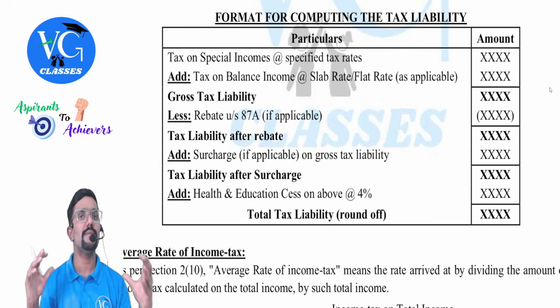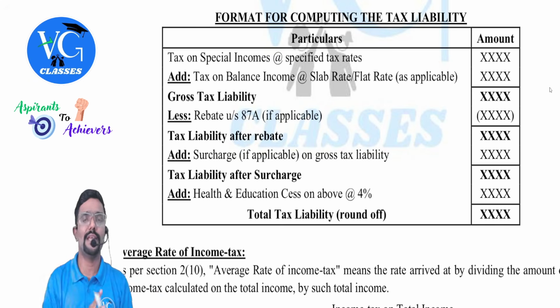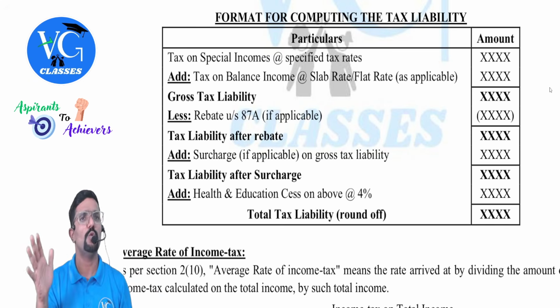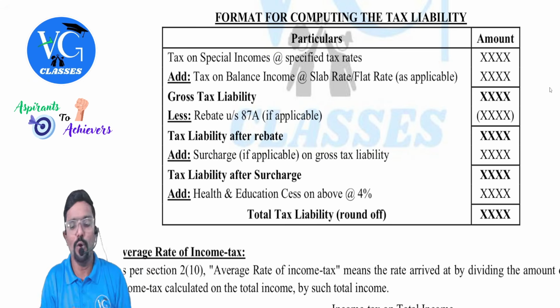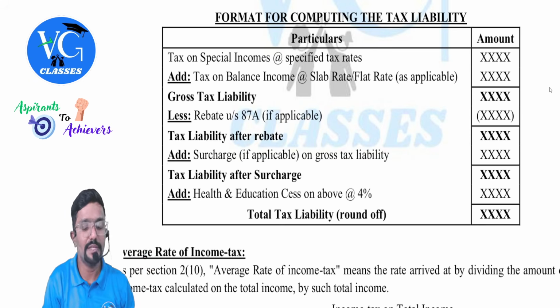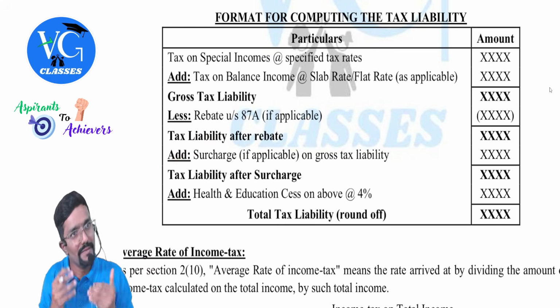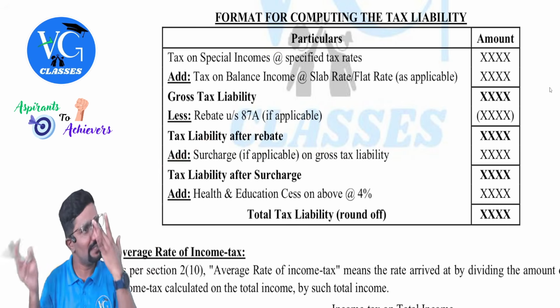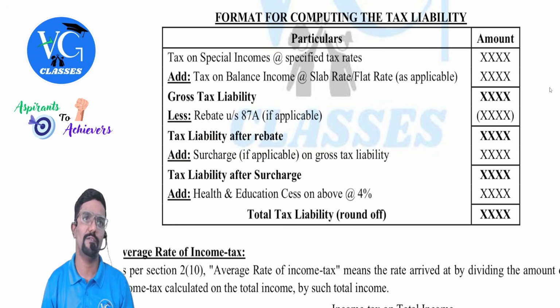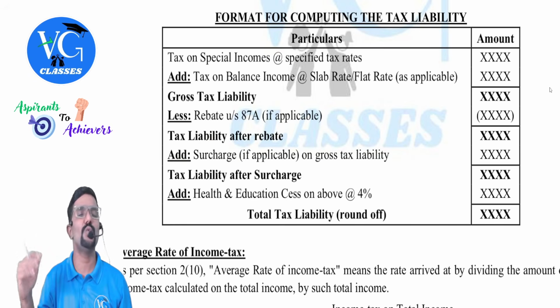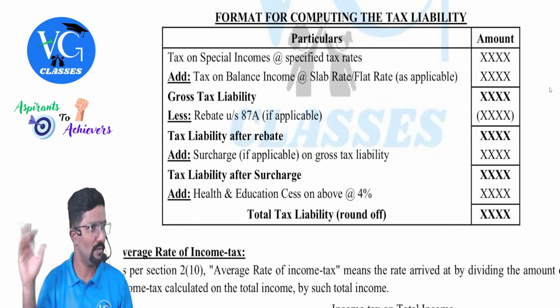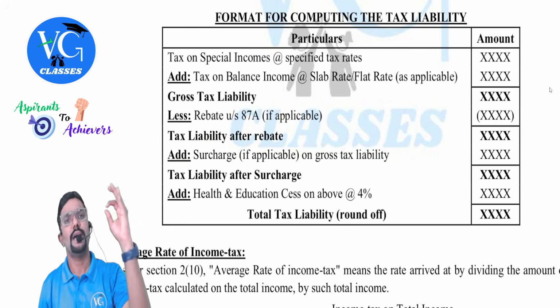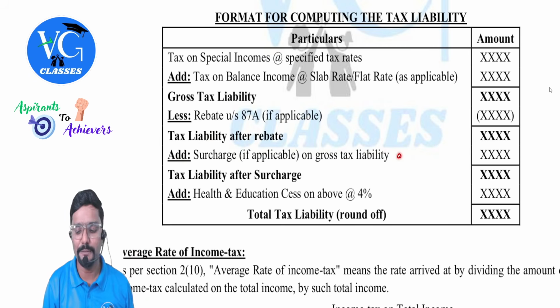Only when the income of the assessee is crossing certain limits, like 50 lakh, 1 crore, 2 crore. Means for wealthy people, over and above tax, they are also levying surcharge. And surcharge is a part of income tax only. It is not outside income tax. This is only for those assessees who have income more than 50 lakh, 1 crore and up. And assume surcharge is applicable at 10%.